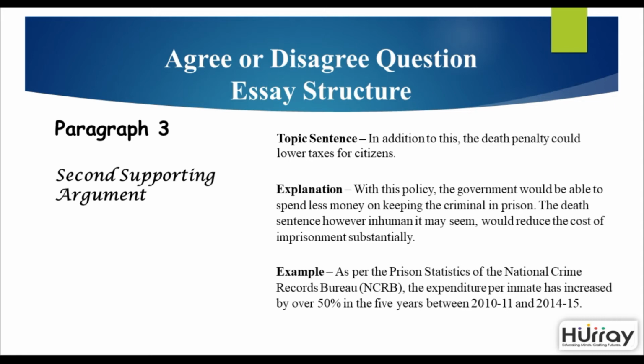Now when you say in addition to this, you're writing a phrase here which is also called a transitional phrase. So whenever you use transitional phrases, you need to put a comma after the phrase. Therefore, you need to put a comma after the word this. In addition to this, the death penalty could lower taxes for citizens.